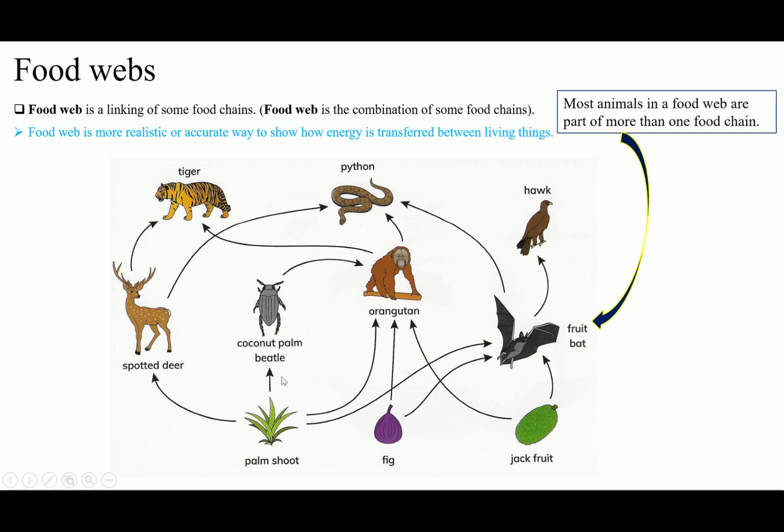This is another food chain. Or palm shoot to the spotted deer, and the spotted deer to the tiger, or we can say palm shoot to the spotted deer to the python. You see, this is one food chain.